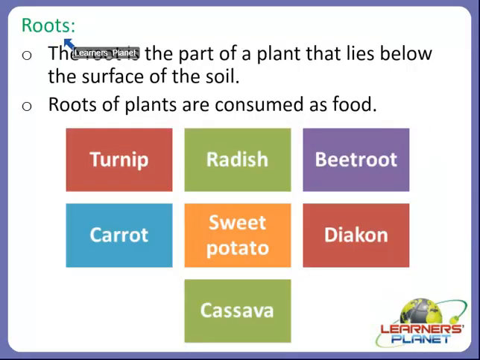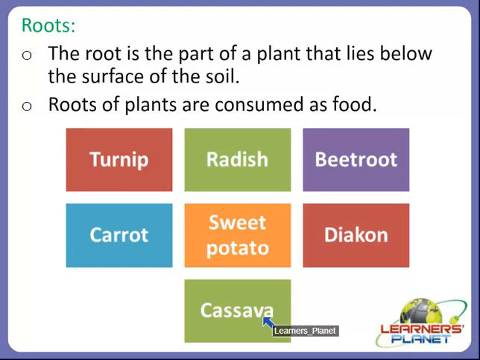So the first part of the plant which we are going to study is roots. Students, what is meant by root? Root is the part of a plant that lies below the surface of the soil, right? It comprises the root system, and roots of the plants are consumed as food. For example, turnip, radish, beetroot, carrot, sweet potato, daikon, and cassava. There are other examples too, but we are going to discuss some of them.